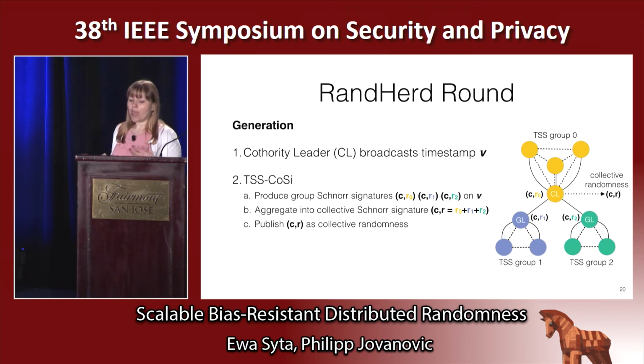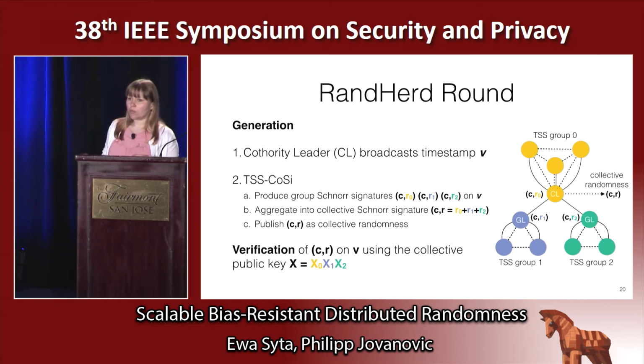We do so by having the authority leader, elected using our good randomness from RandHound, broadcast a series of timestamps. Those timestamps are collectively signed, first by producing group Schnorr signatures within those groups that we securely set up previously. Then those partial signatures get combined, and the overall collective signature of the entire RandHerd is output as the randomness.